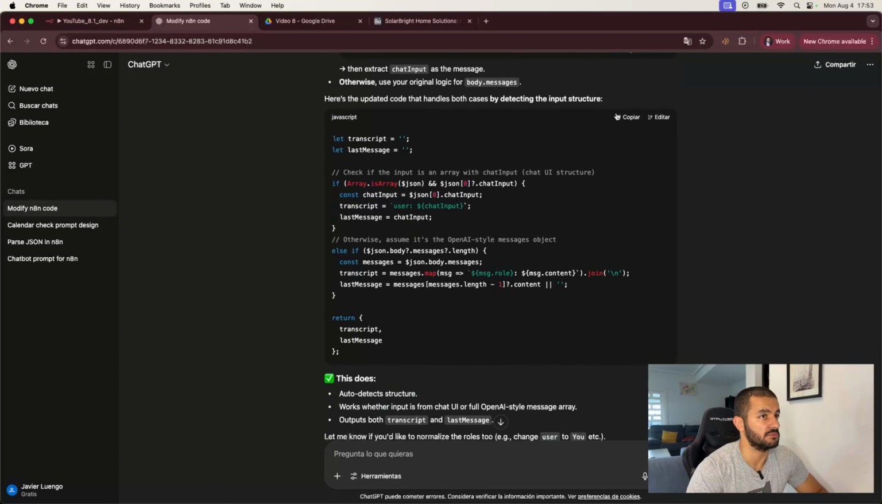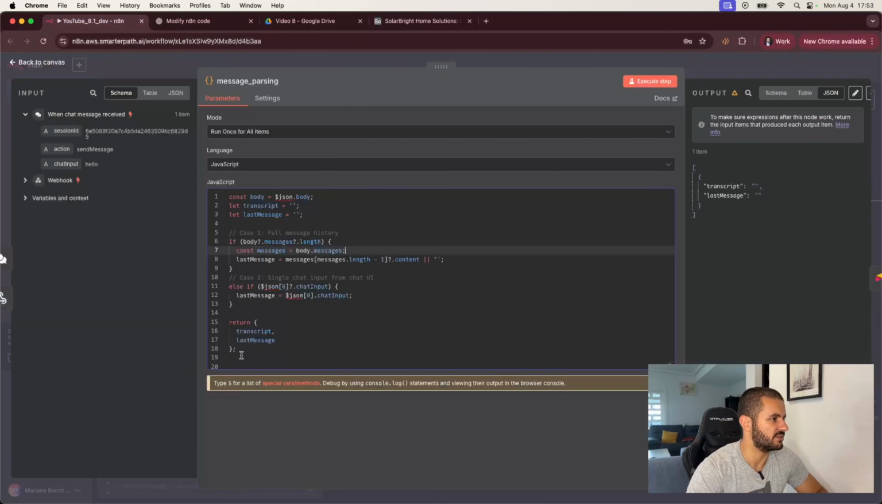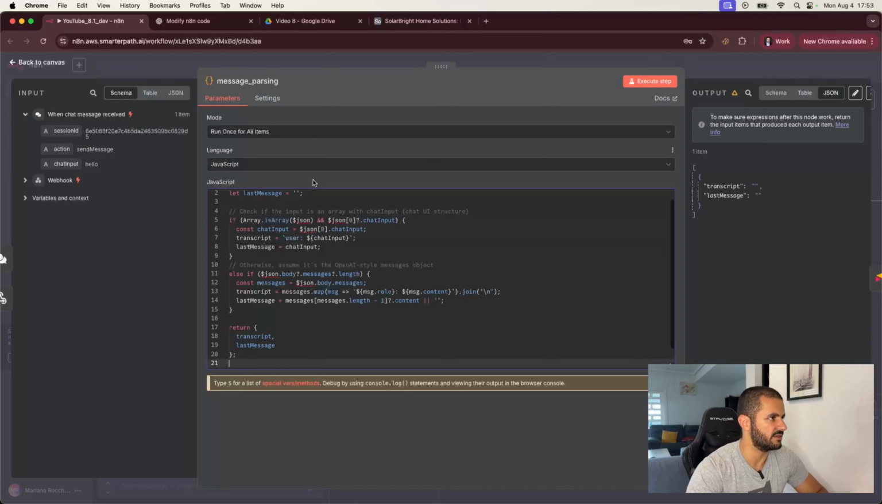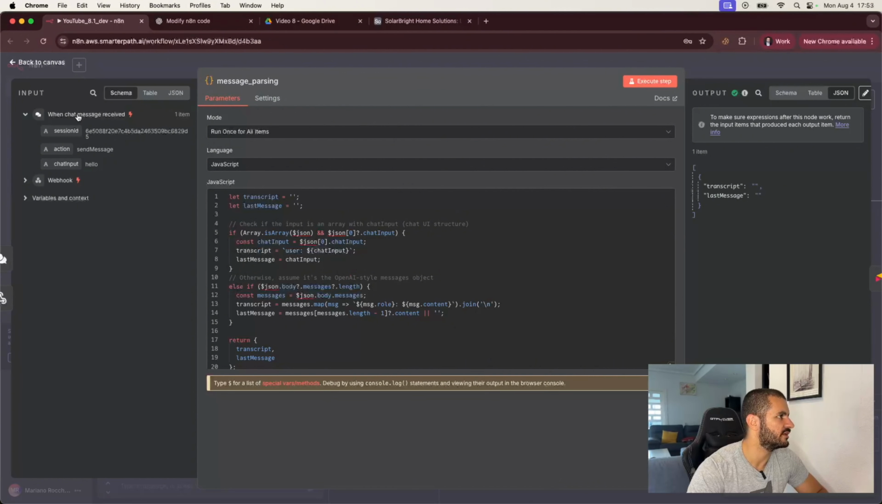Okay, and let's see, well, let's just copy and paste. I don't want to understand the whole thing. It takes too long at times to do that. Let's actually execute again. It's not working well either. Check if the input is an array with chat input, chat UI structure. Array is array JSON. Else if JSON body messages const.